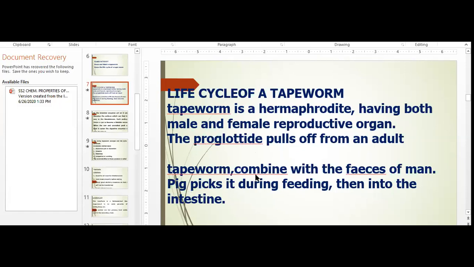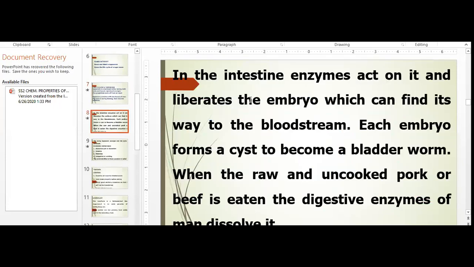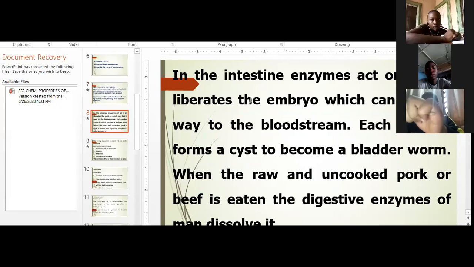Now, if this man excretes outside the toilet, maybe in a bush, during feeding, animals like pigs or cattle can pick up this proglottide. When it is picked, it goes directly straight to the intestine or the stomach.